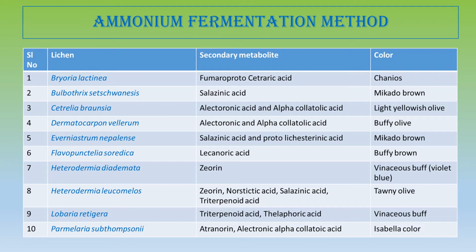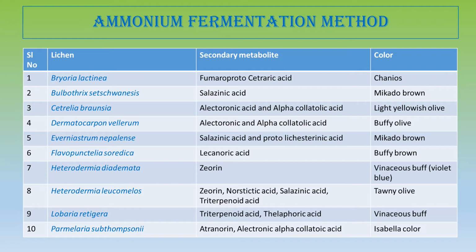So this Bryoria lactoria, which has fumaroprotocetraric acid as a secondary metabolite, by ammonia fermentation method, it produces camoise. Sorry, I have written canoise. It will be camoise color.